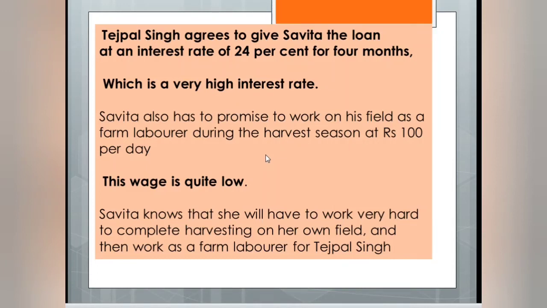Savita is also ready to work on Tejpal Singh's land during the harvest season at 100 rupees per day. Just think, the government has fixed 300 rupees, and Savita is getting only 100 rupees. So somewhere she is exploited and she has a very low wage, right?